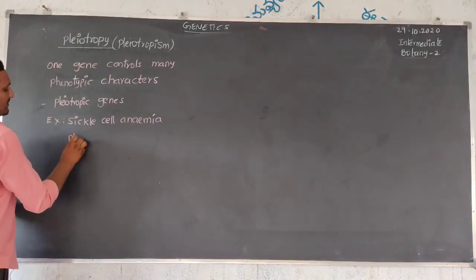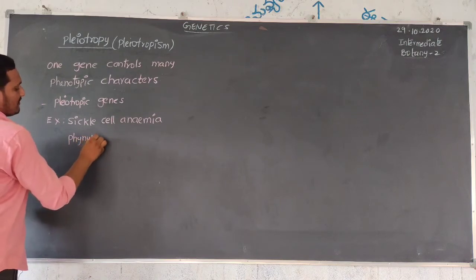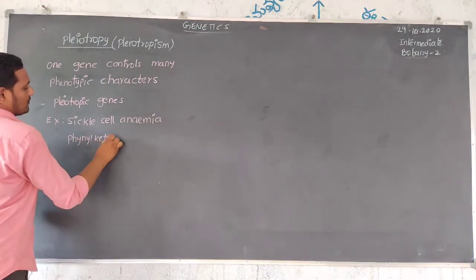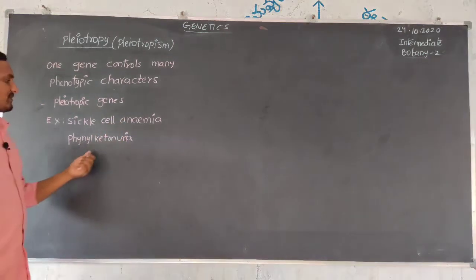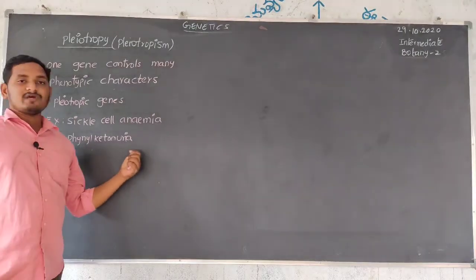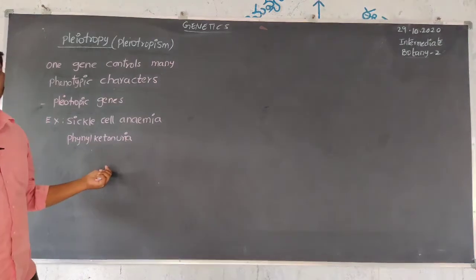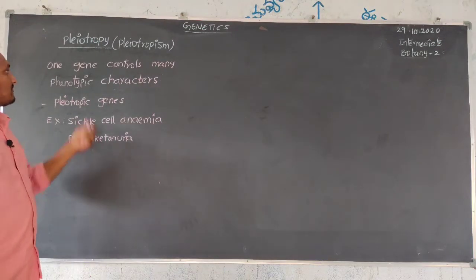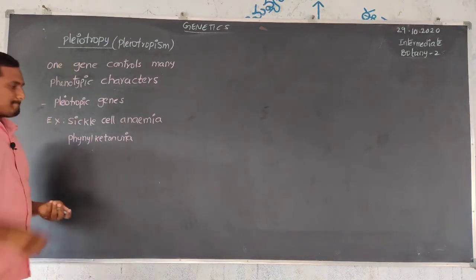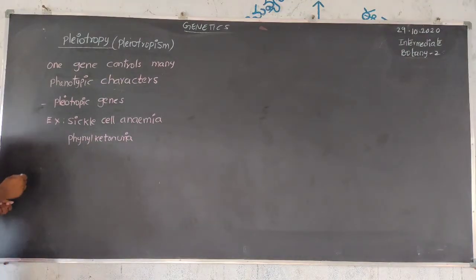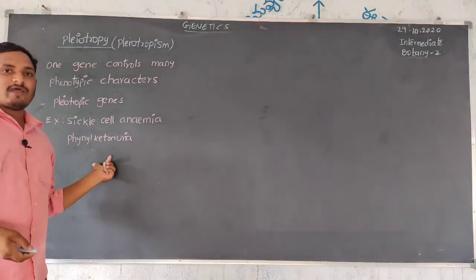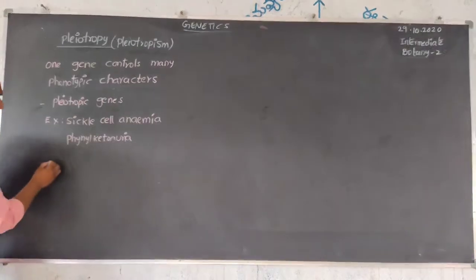Next, phenylketonuria. Phenylketonuria is a genetic inherited disease mainly caused by pleiotropy. And one more example we can take, in pea plants.